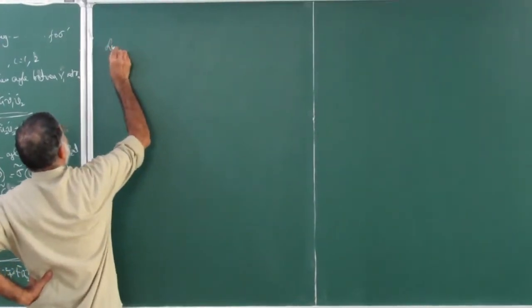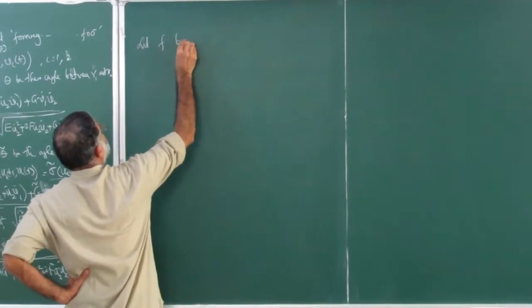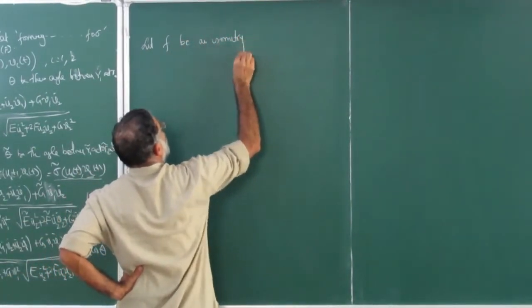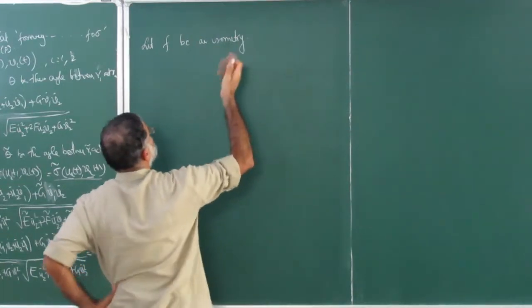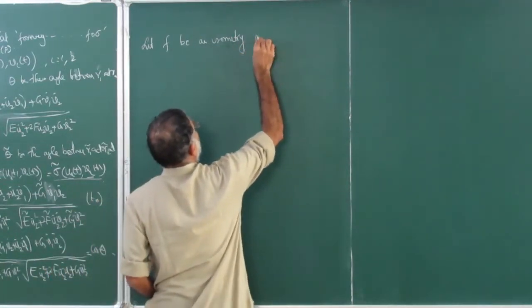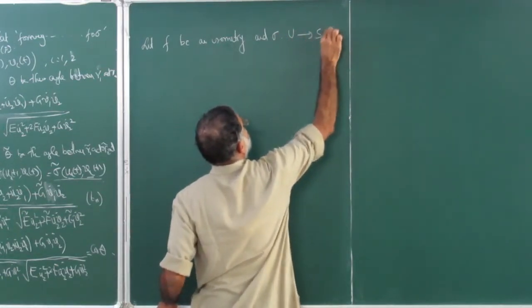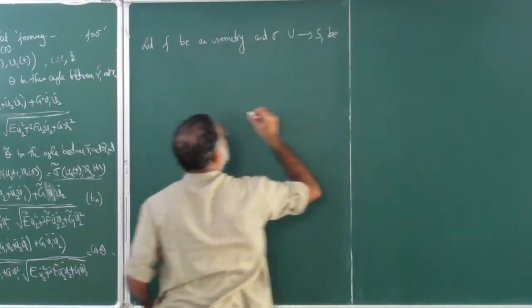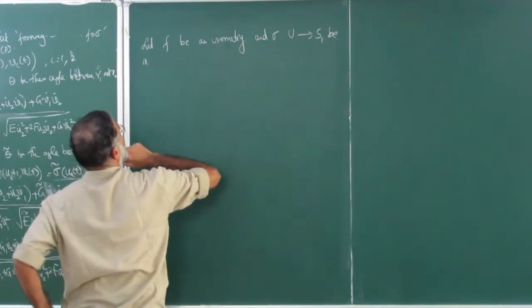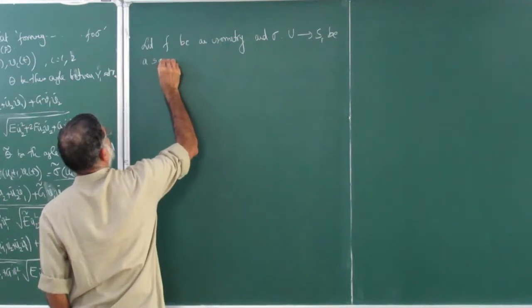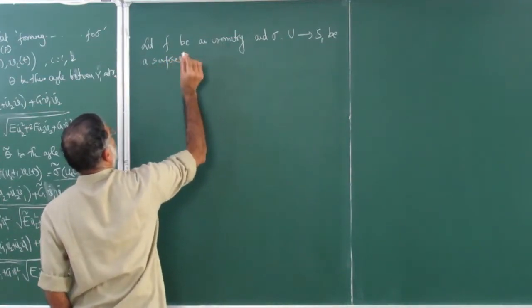Let f be an isometry, and let us start with some parameterization, sigma from U to S1, a surface patch, and everything else that we already have.